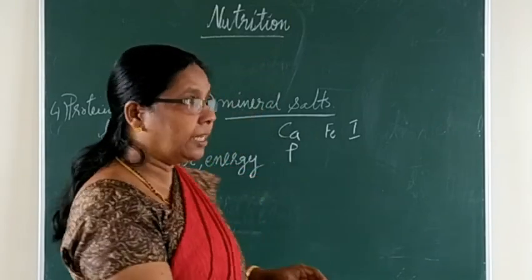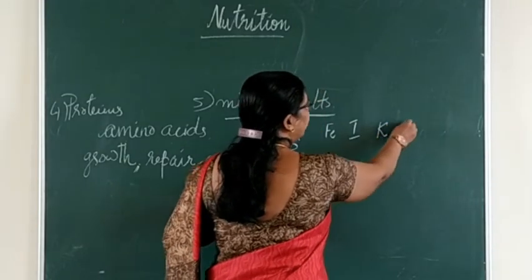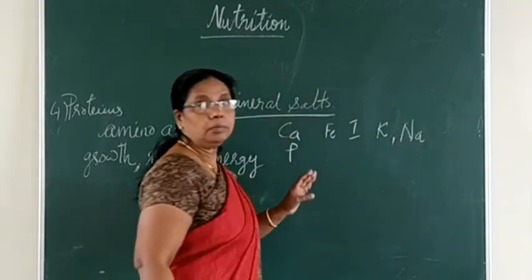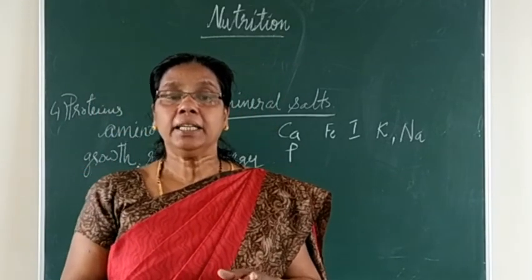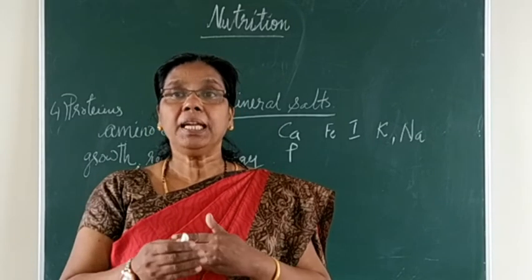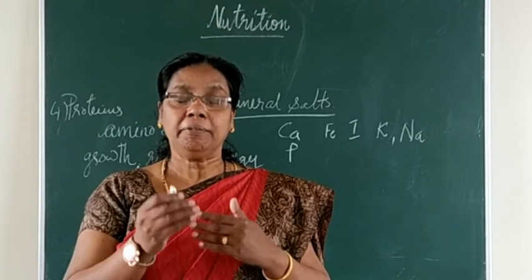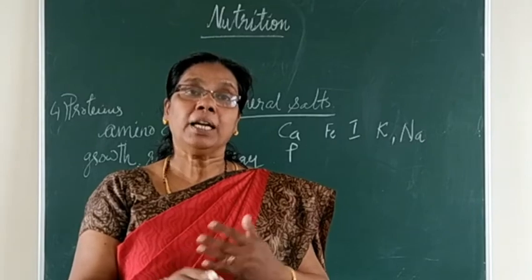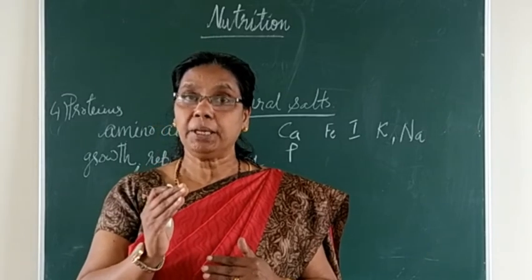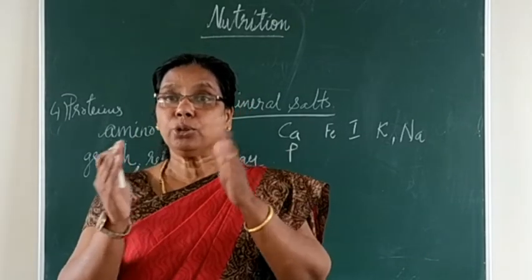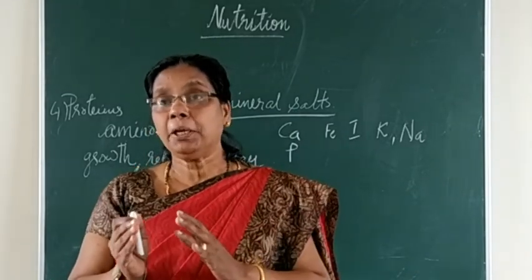Next one is potassium and sodium. Potassium, what is the symbol? Yes, it is K, and sodium it is Na. So why are potassium and sodium needed? They are needed for the permeability of the cells. I told you the cell has a membrane in living animals. What is the speciality of the cell membrane? It is semi-permeable. What is meant by semi-permeable? It allows certain substances to go in and out of the cell. So that condition is called semi-permeable.